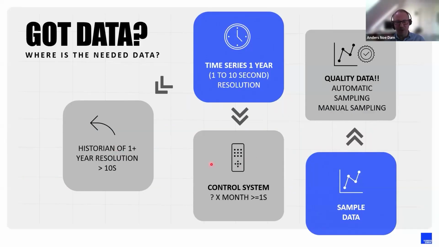I have the period you're talking about in my historian, but not at that resolution. So basically, that limits to some extent what we can do. And if we come to quality data, then we see even more challenges on having an already digital, logged data foundation where you can extract the data you need in order to get good progress with these new data-driven technologies. So the fuel for the data-driven technologies is something we still have to focus on getting right in many cement